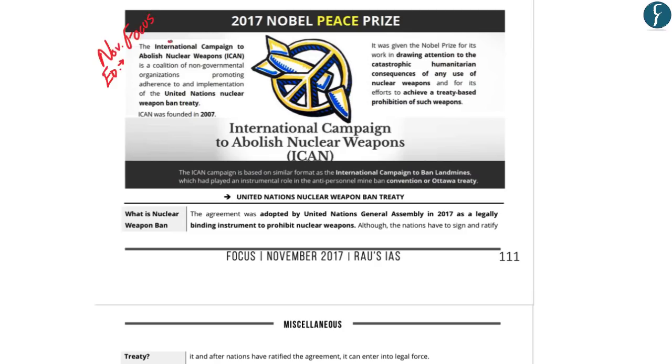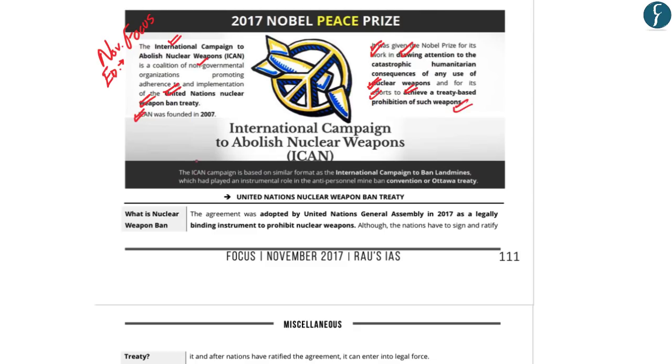Now, the International Campaign to Abolish Nuclear Weapons is a coalition of non-governmental organizations promoting adherence and implementation of the United Nations Nuclear Weapons Ban Treaty. Now, ICAN was founded in 2007 and it was given the Nobel Peace Prize in 2017 for its work in drawing attention to the catastrophic humanitarian consequences of the use of nuclear weapons and for its efforts to achieve a treaty-based prohibition of such nuclear weapons.